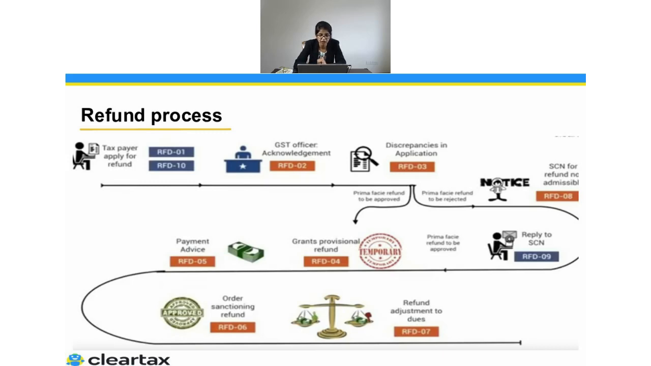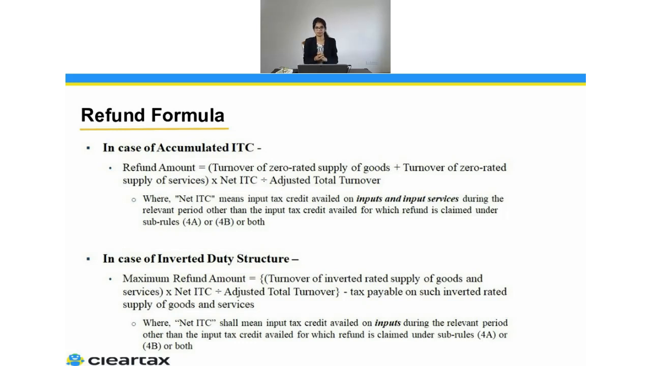Now we'll also understand the refund formula. The refund formula is quite easy if we talk about the electronic cash ledger. If I want to get the refund of the balance in the electronic cash ledger, I can just take whatever the balance is. I don't have to use any formula. But whenever I have to claim a refund for input tax credit, it's really important: are you eligible for all the input tax credit, or is there any restriction on that? What if you are doing some domestic supply and you are also doing zero tax supplies? In that case, can you claim the refund for the entire ITC?